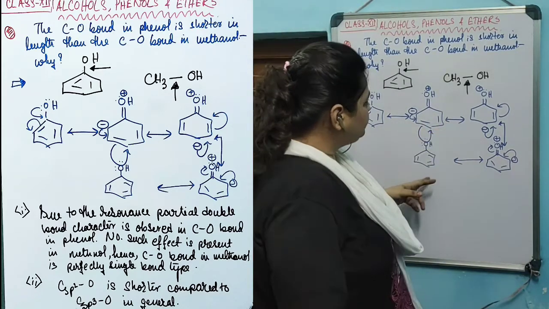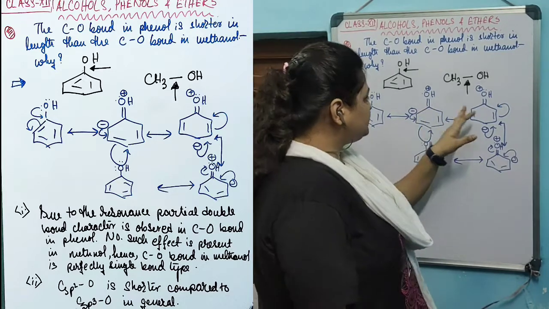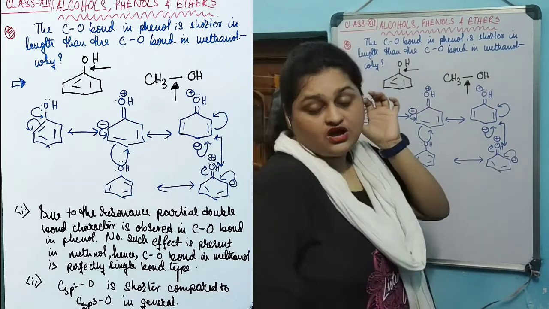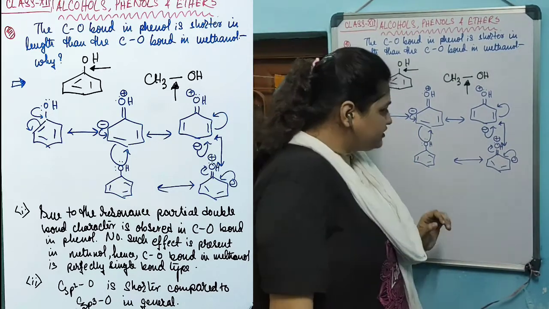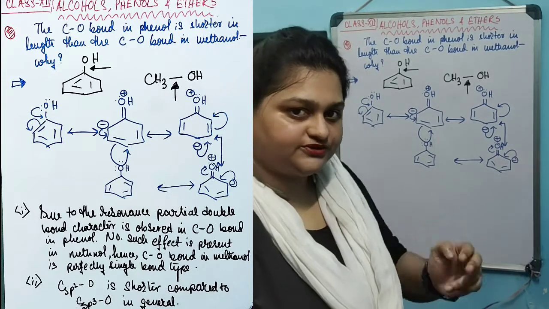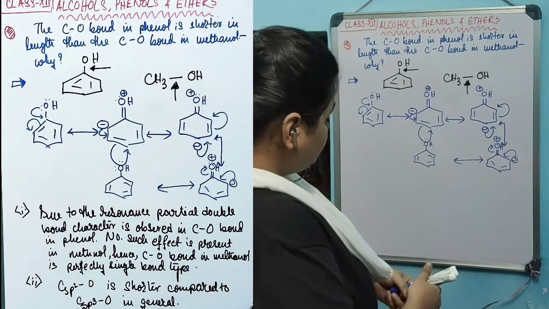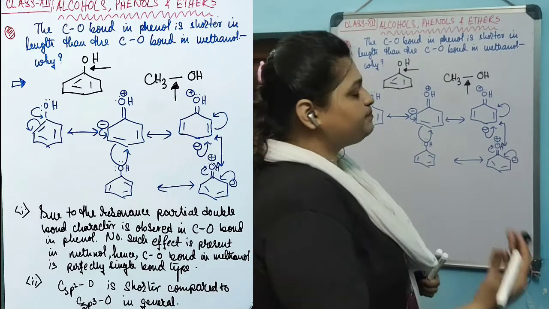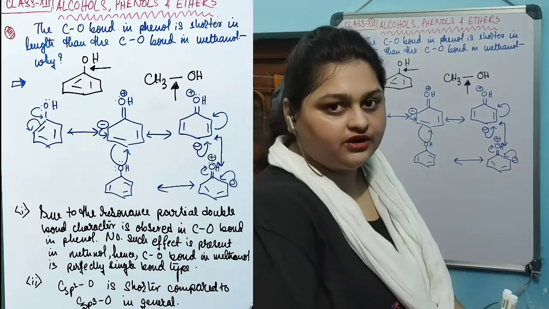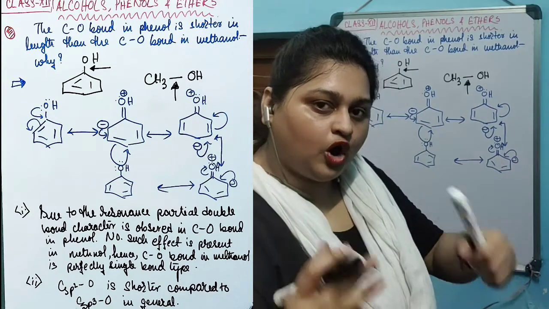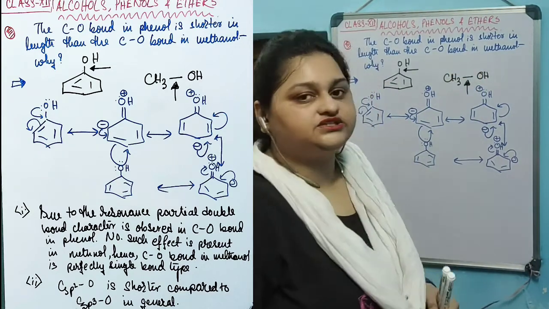Evidently, if you see, there are 5 resonance structures that can be drawn. Out of these 5 structures, in 3 structures the carbon oxygen bond possesses a double bond character, and in 2 resonating structures the carbon oxygen bond possesses a single bond character. Hence, in phenol, the carbon oxygen bond possesses a partial double bond character, which is comparatively shorter in length compared to the normal single bond character. No such resonance is observed in the case of methanol.